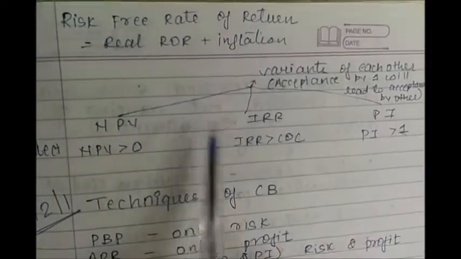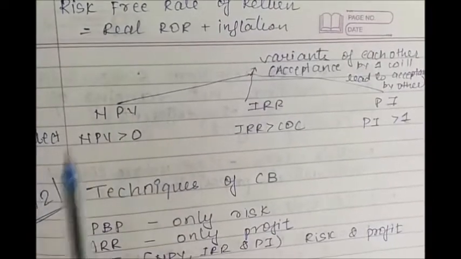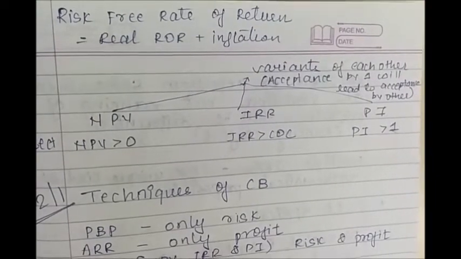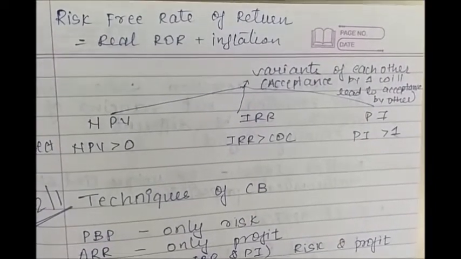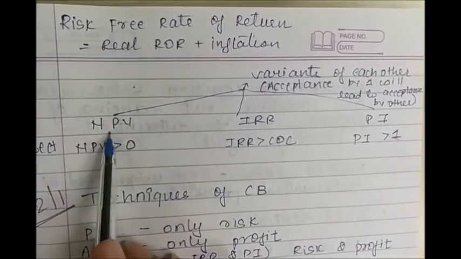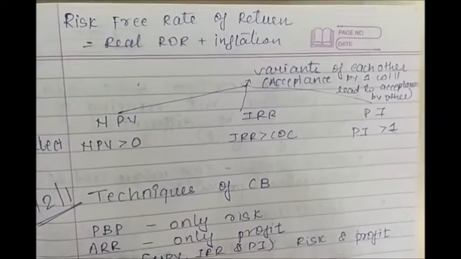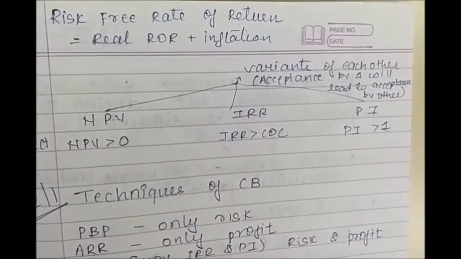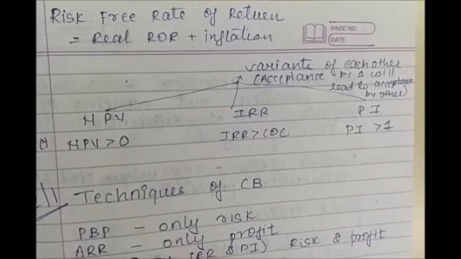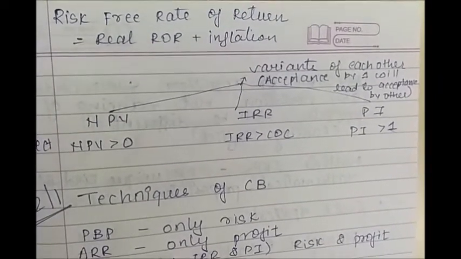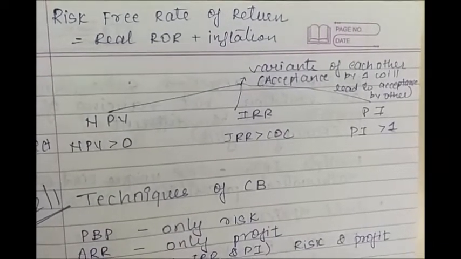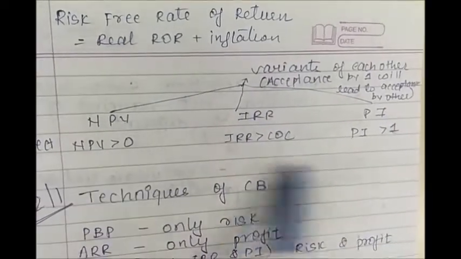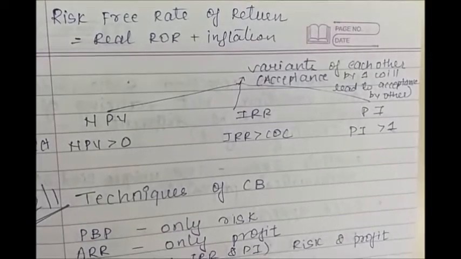So this chart shows us that whichever discounting technique you use, they will give you the same result about acceptance or rejection, whether to accept the project or not. If NPV says you can accept the project, then you will get the same result under IRR and PI also. But in case of ranking, say if you have two projects to be evaluated, NPV may rank one project first and the other second, and IRR may have an opposite view of it. But if we talk about acceptance or rejection, all the discounting techniques will give you the same result.